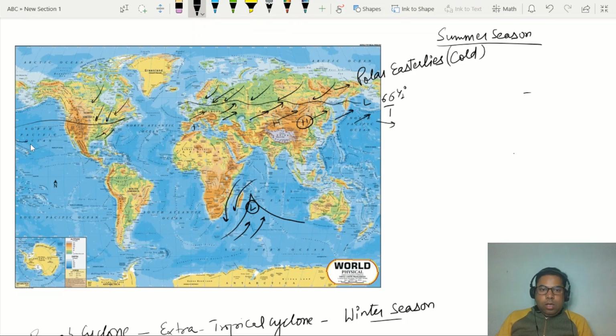So then after, again the mechanism will be the same. The polar easterlies will become stronger because they become colder. Because of the cold season, their temperature decreases further and they become stronger and expand to the lower latitude. Lower latitude in the sense that they extend to the 50 degree latitude.